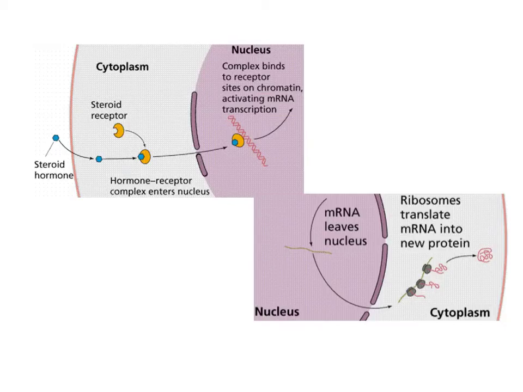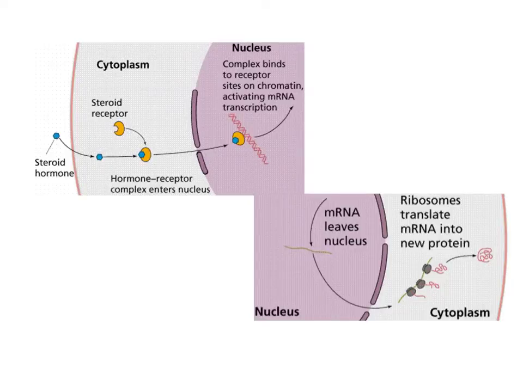Looking at our steroid hormone or water-insoluble hormone example, the response here, again, like I said, is usually gene expression. So in this case, we have a steroid hormone coming in. Let's talk about facial hair in males as they go through puberty. Remember, testosterone and estrogen are responsible for our secondary sex characteristics. So if this was testosterone here, headed into the cell, remember, not all cells are going to have receptors for testosterone, but in males, there are skin cells in their face that have receptors for testosterone. And so the testosterone is able to cross the cell membrane.